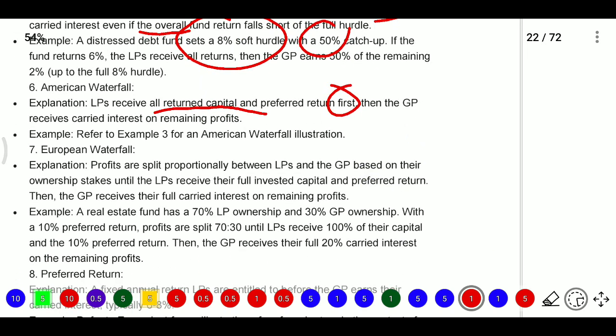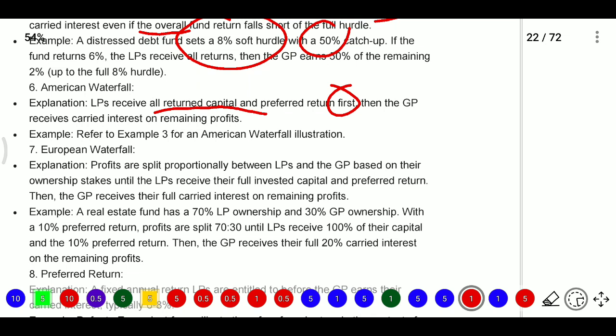European waterfall: here profits are split proportionally between limited partner and general partner based on their ownership stake until the limited partner receives their full invested capital. The preferred return will not be given to the general partner. Then the GP receives their full carried interest on remaining profits only after the full invested capital is given to their limited partners.